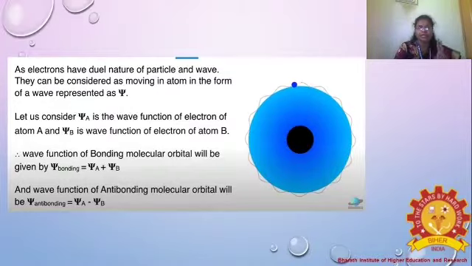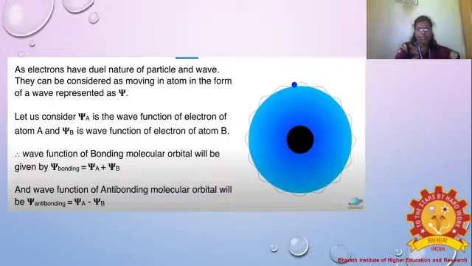Each atom has one electron, and electrons have a dual nature, isn't it? Dual nature means particle and wave, both are included. That is the nature of the electron, so it can be considered as moving in the atom in the form of a wave, represented as xi. We already discussed that the particle moves around the nucleus, and it is represented as a wave.